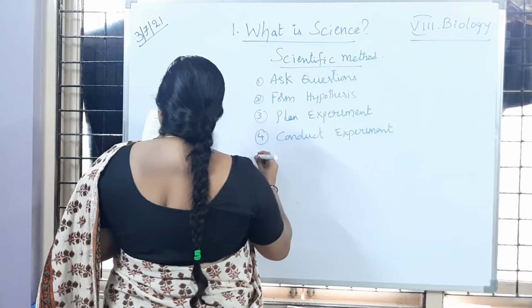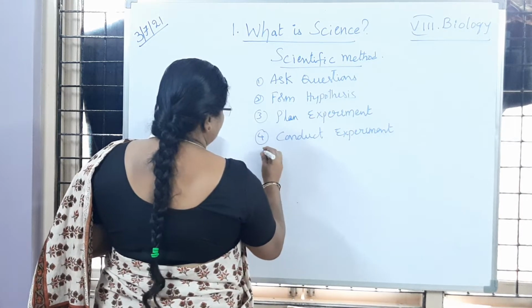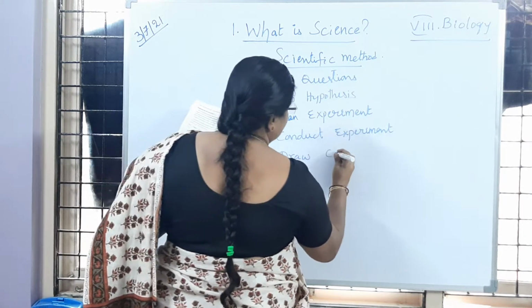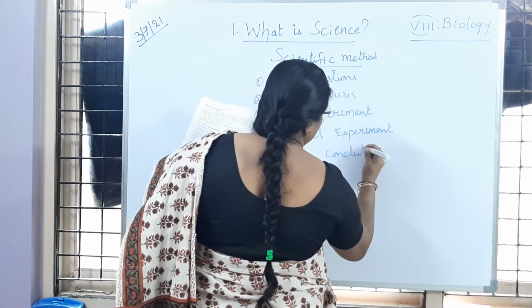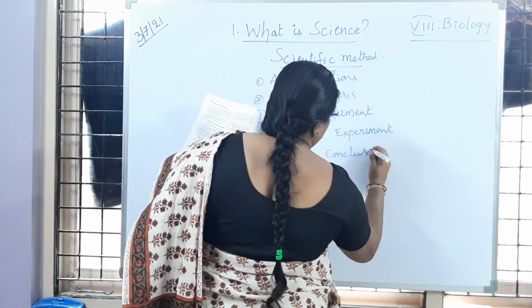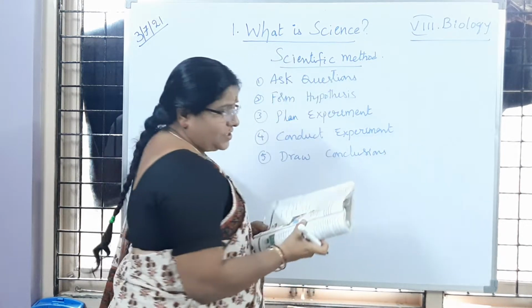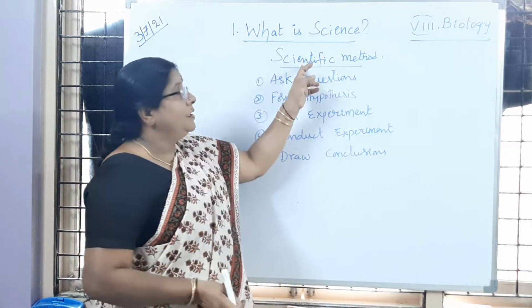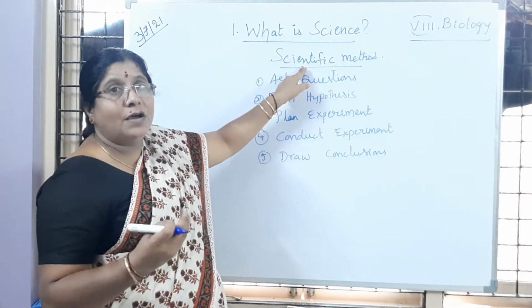Then draw conclusions. So these are the different steps they are following to solve the problem or to get the answer for the question.